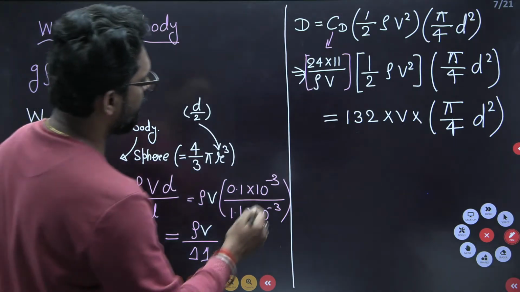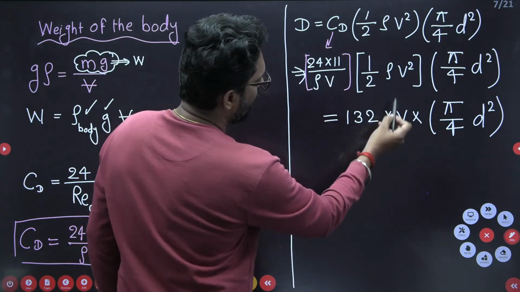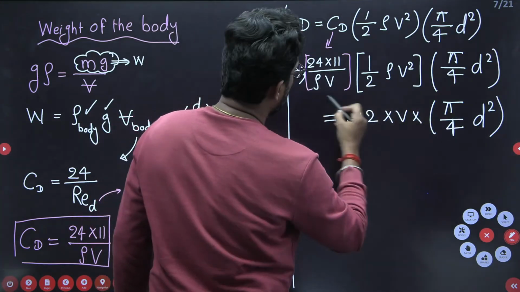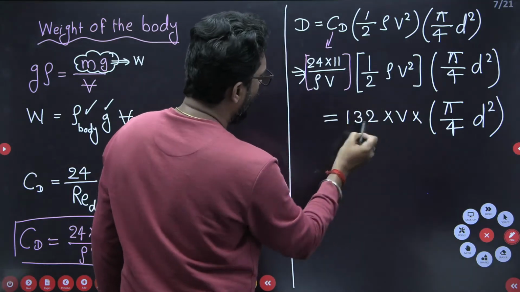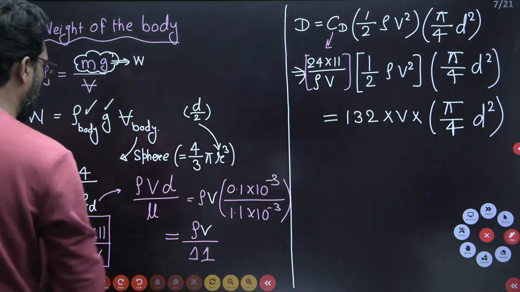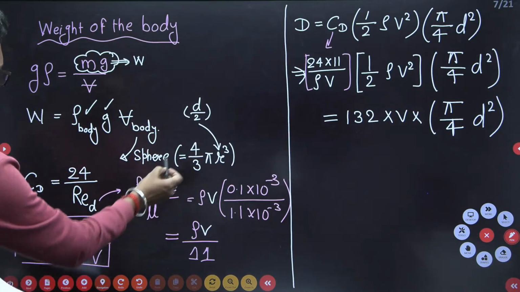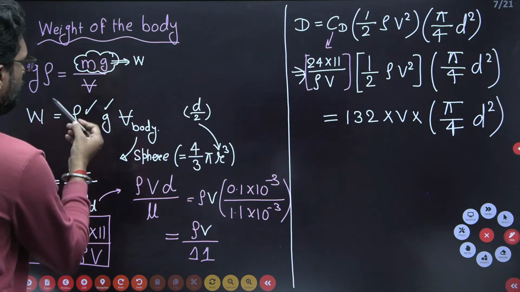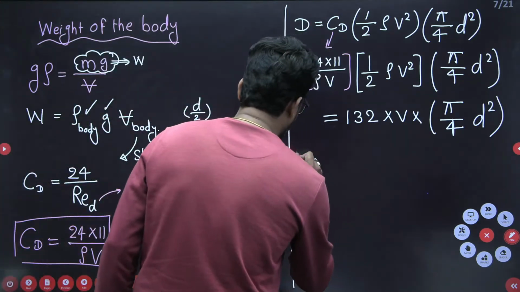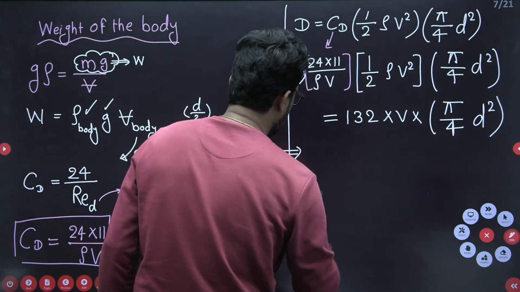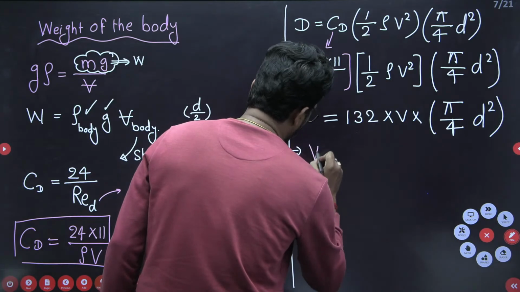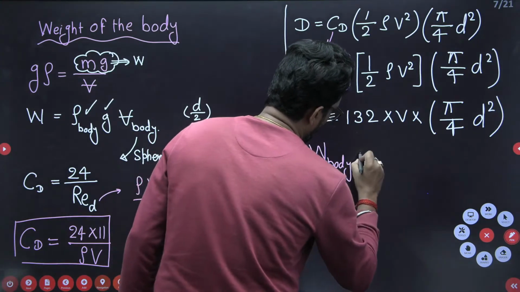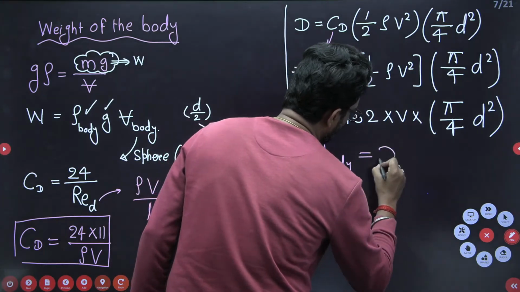If you calculate this one, 1/2 you have to do. So this is there. This is there. Now this is equal to the weight of the body. So what is the weight of the body? 4 by 3 pi (d/2)^3 rho into g. Okay. Now we have to apply the equation. What is the equation? Weight of the body is equal to drag force D.